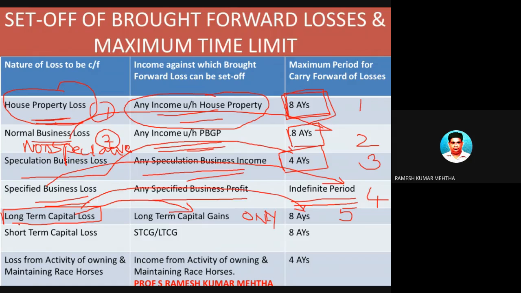This is the fifth. Sixth one, short-term capital loss from the sale of a short-term capital asset can be carried forward for 8 assessment years and be set off against STCG, that is short-term capital gain, or LTCG, long-term capital gain. And the last one.